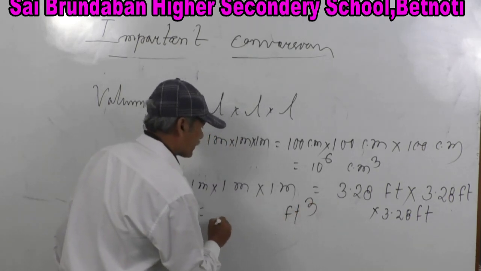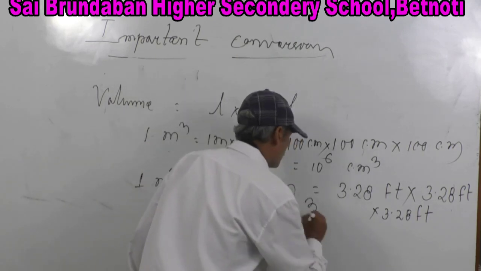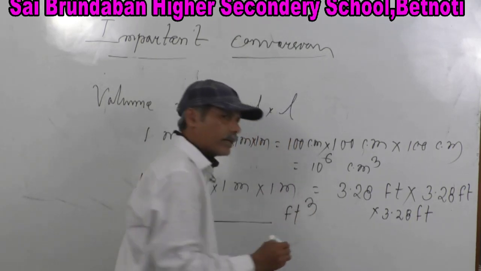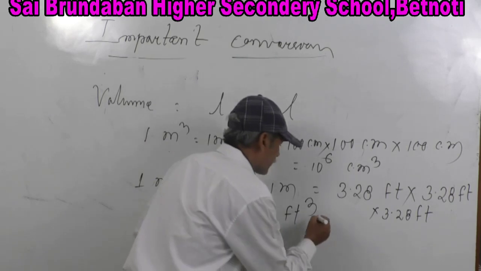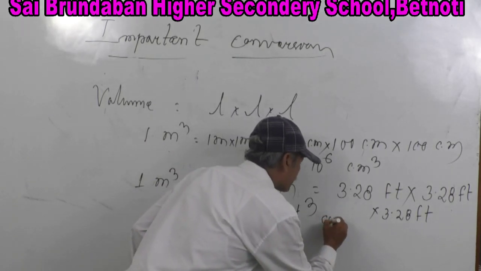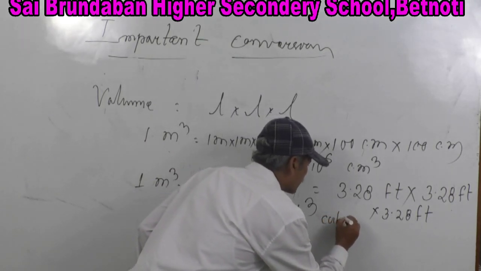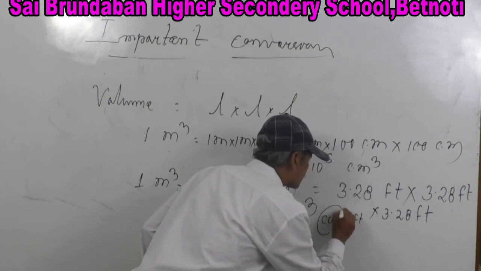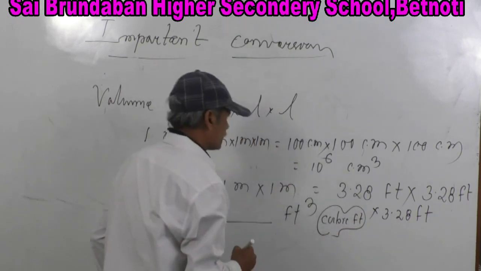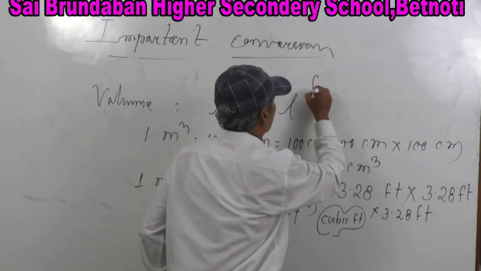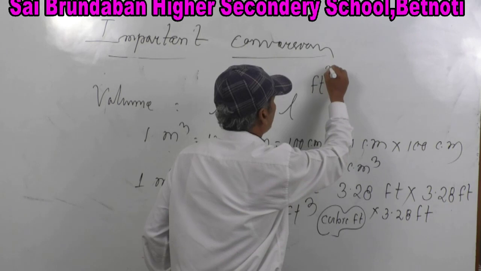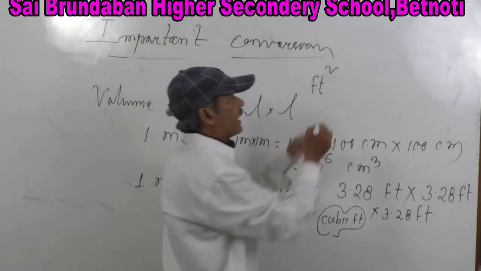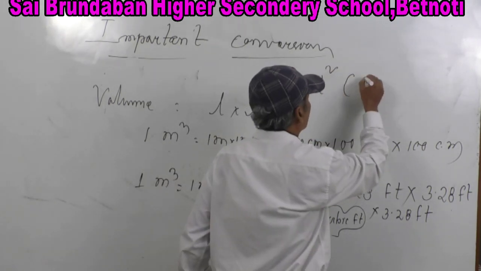Cubic feet. Feet square, you shouldn't say feet square. Say square feet.